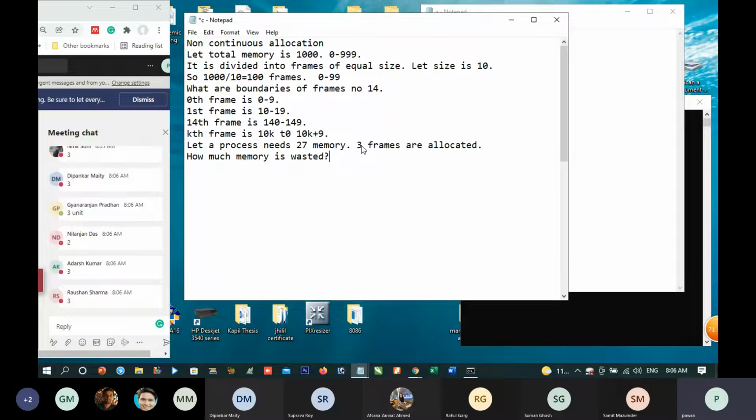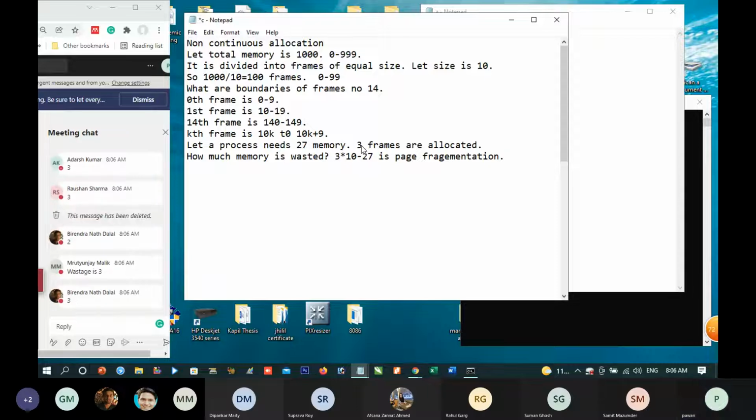You see, 3 frames can store 30 memory and we are only utilizing 27. So this is waste and it is called page fragmentation. Is it correct? How much memory have we given? We have given 30 memory. Only 27 is needed. Is it correct? Yes.